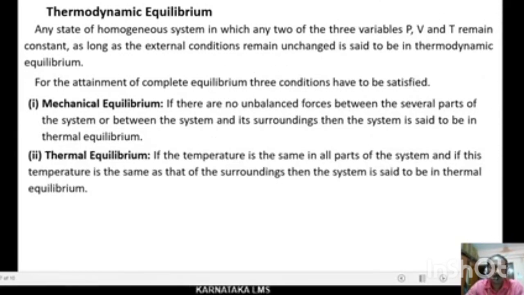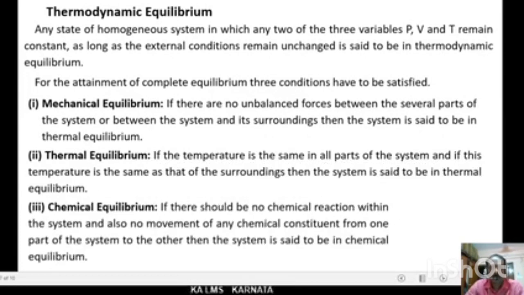Second one is thermal equilibrium. If the temperature is the same in all parts of the system, and if this temperature is the same as that of the surroundings, then the system is said to be in thermal equilibrium. Third one is chemical equilibrium.